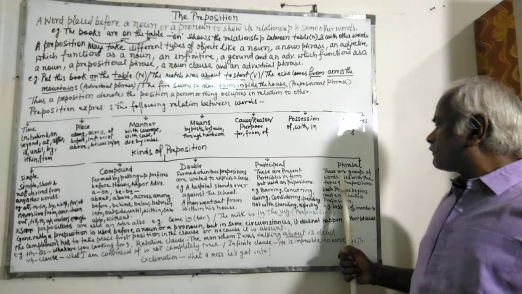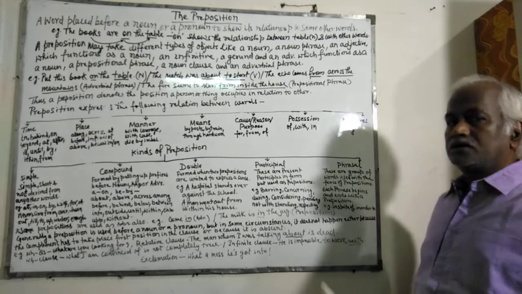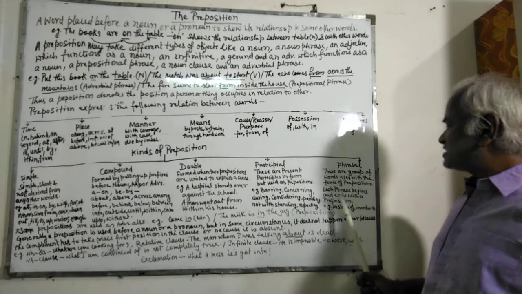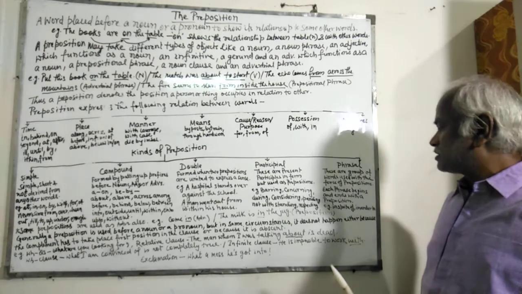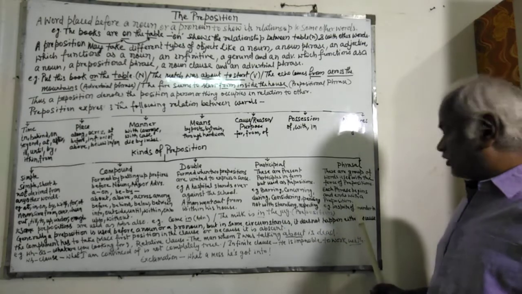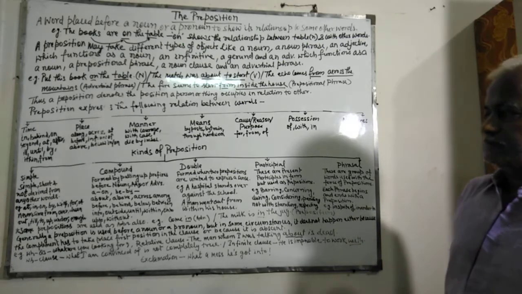These are groups of words used with the force of prepositions. Each phrase begins and ends with a preposition. For example, in spite of, in and of, in order to, etc.